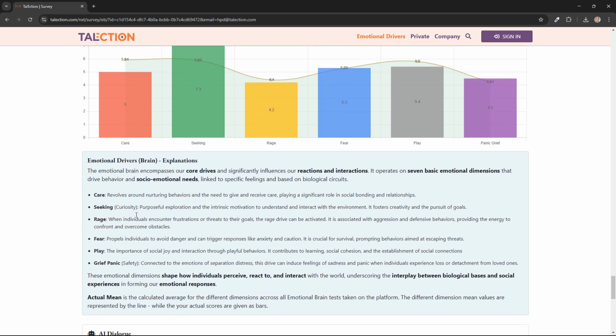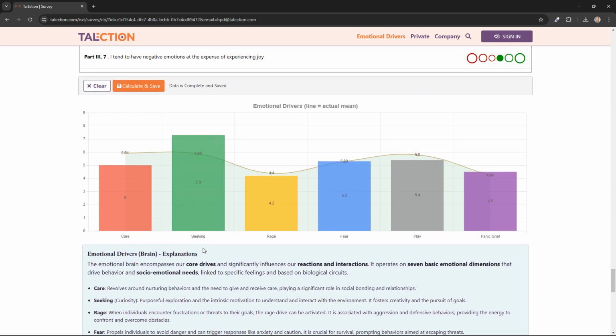And below you have the definitions of the different dimensions, like care revolves around nurturing behaviors and the need to give and receive care, playing a significant role in social bonding and relationships. And you have a similar one for the other ones. Looking at the results, you see that this is a bar chart, and for each dimension you have a separate bar.